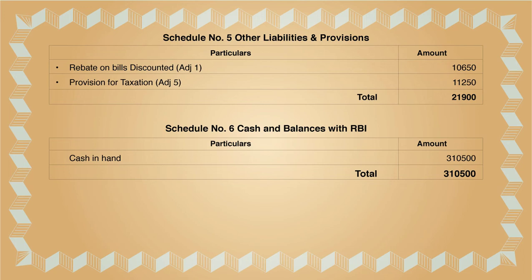It is already there, cash in hand 3,10,500. From the trial balance you will transfer it to schedule number 6 and add schedule number 6. You get the total 3,10,500. This schedule number 6 will get transferred to the balance sheet in front of schedule 6, 3,10,500.